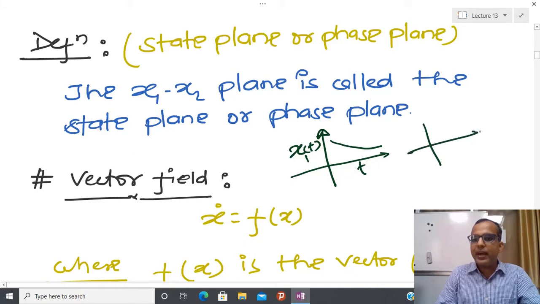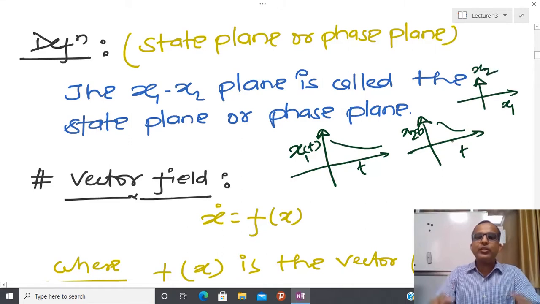Similarly, if I have a two-dimensional system, then another state is x2-t. Again I am going to draw some kind of trajectory with respect to time. But in this case, whenever we are talking about phase plane analysis, this axis is x1 and this axis is x2. In this way we are going to see the behavior between x1 and x2.